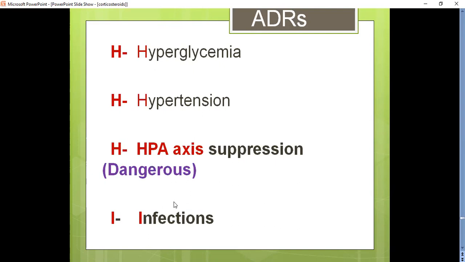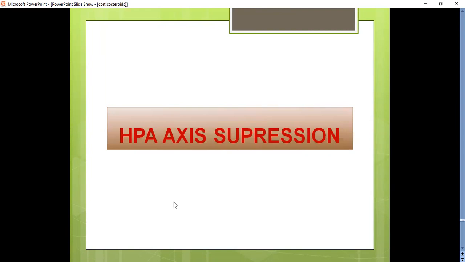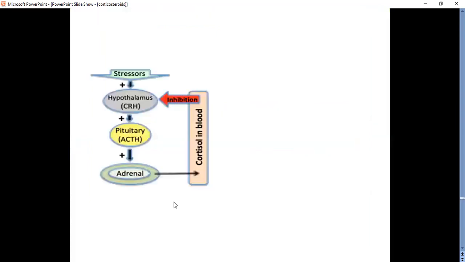Okay. So what is HPA axis suppression? As we all know, glucocorticoids are secreted by our adrenal cortex, and the adrenal cortex releases cortisol into the blood.